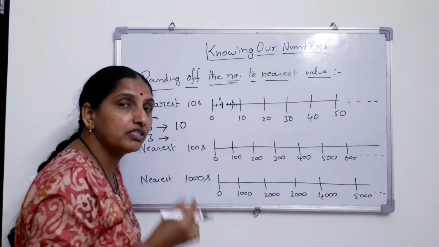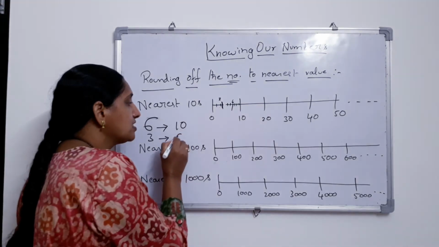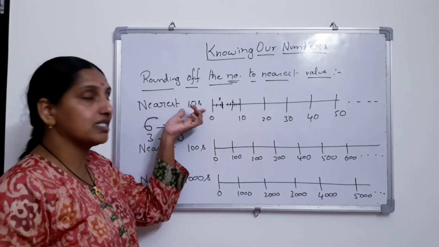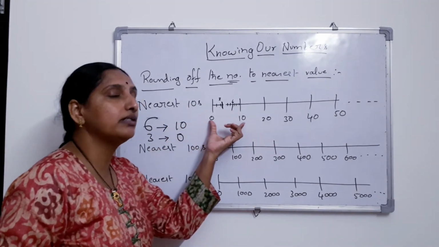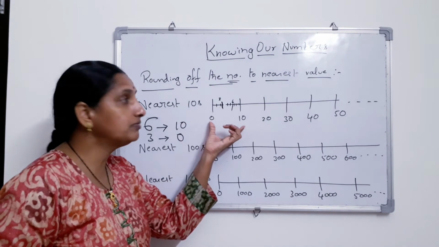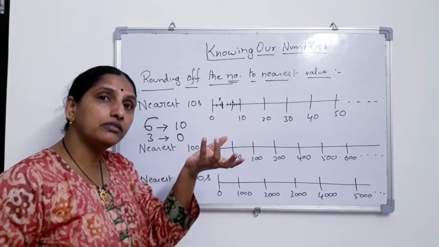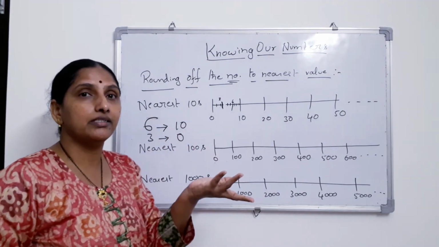This number is very near to what? The nearest value in tens, nearest tens means it is 0 because it lies between 0 and 10. It lies between 0 and 10. Ma'am, you are saying it is nearest tens and you are making it 0. What is the sense in it?